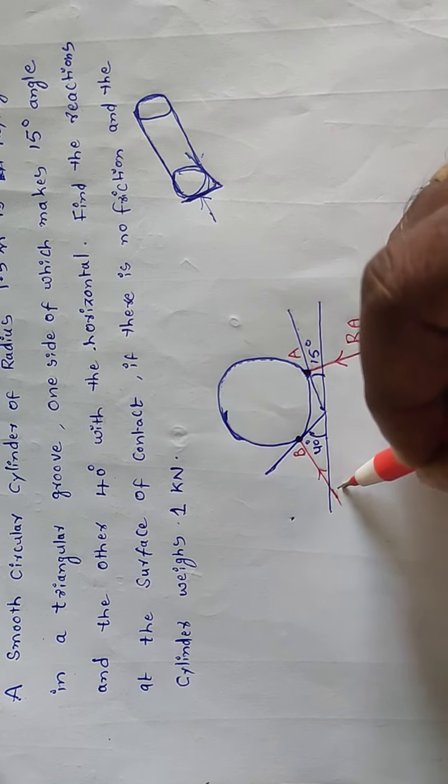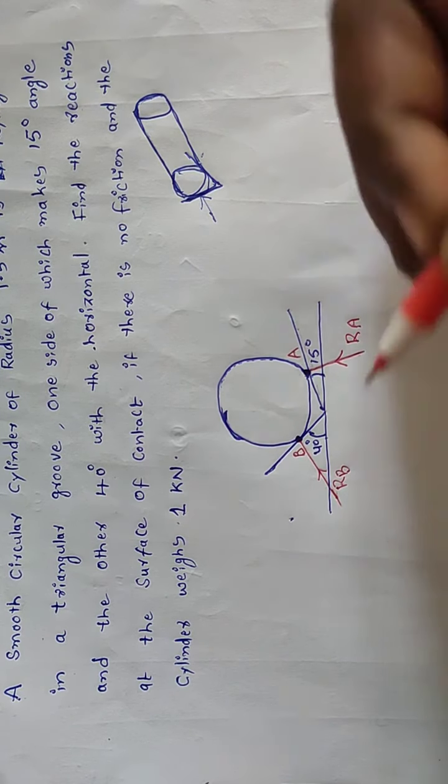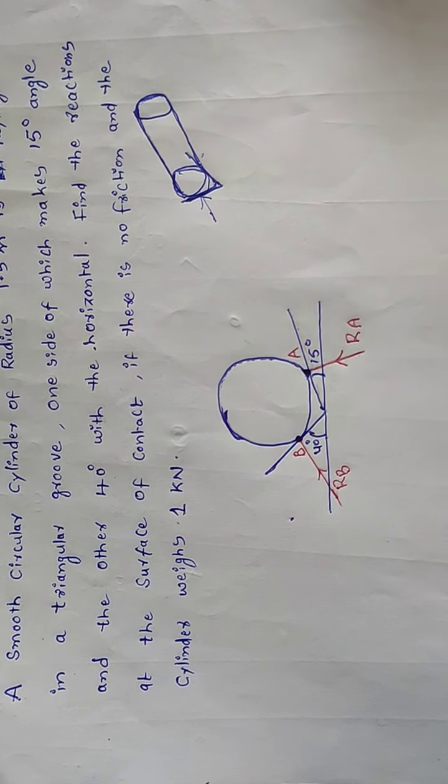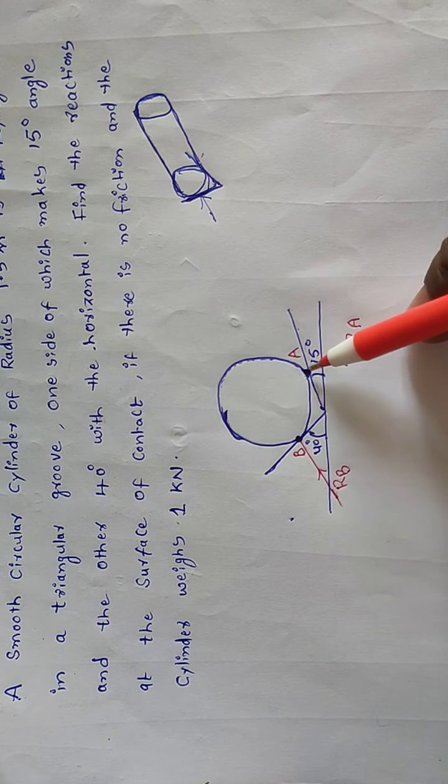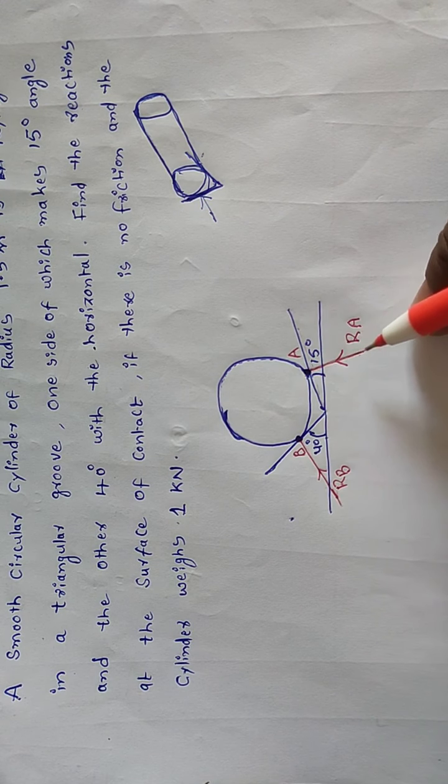This reaction force here we are assuming RB. So RA and RB are the two reaction forces at the point of contact, at the surface contact between the triangular groove and the circular cylinder.